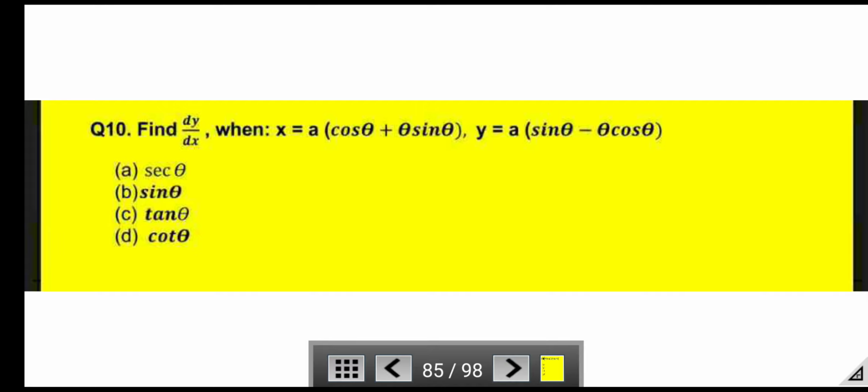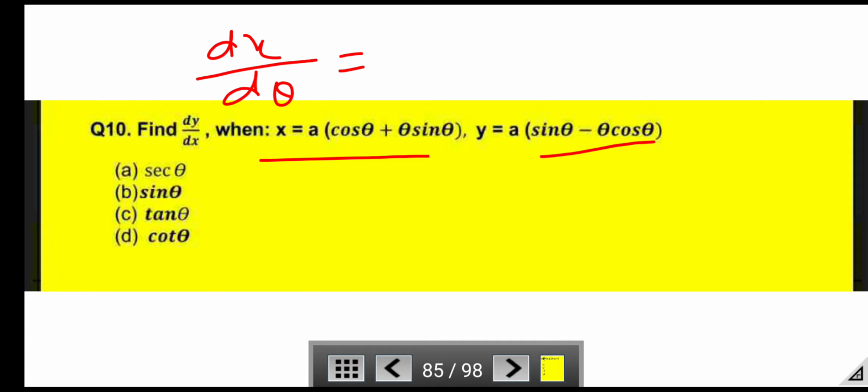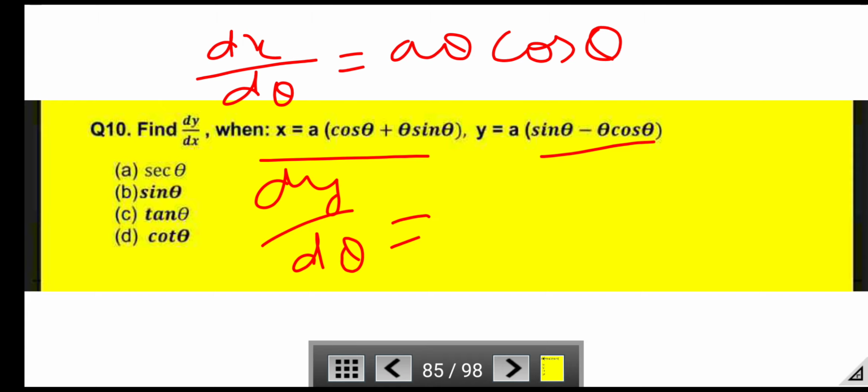Next question. Find dy/dx when x = a(cos θ + θ sin θ) and y = a(sin θ - θ cos θ). Now dx/dθ is equal to aθ cos θ by simplifying, and dy/dθ is equal to aθ sin θ.